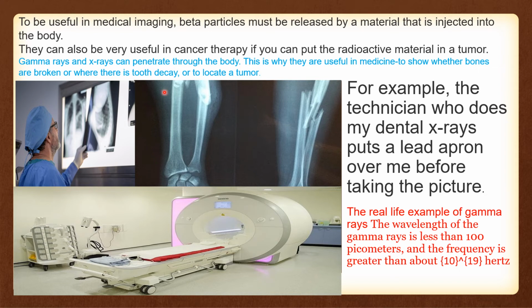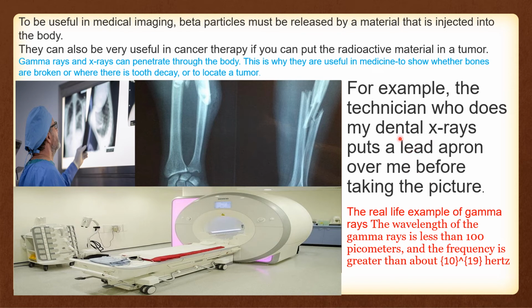Here you can see a picture of some beta rays like X-rays, and then some gamma rays also. A good example is a technician doing your dental X-rays.